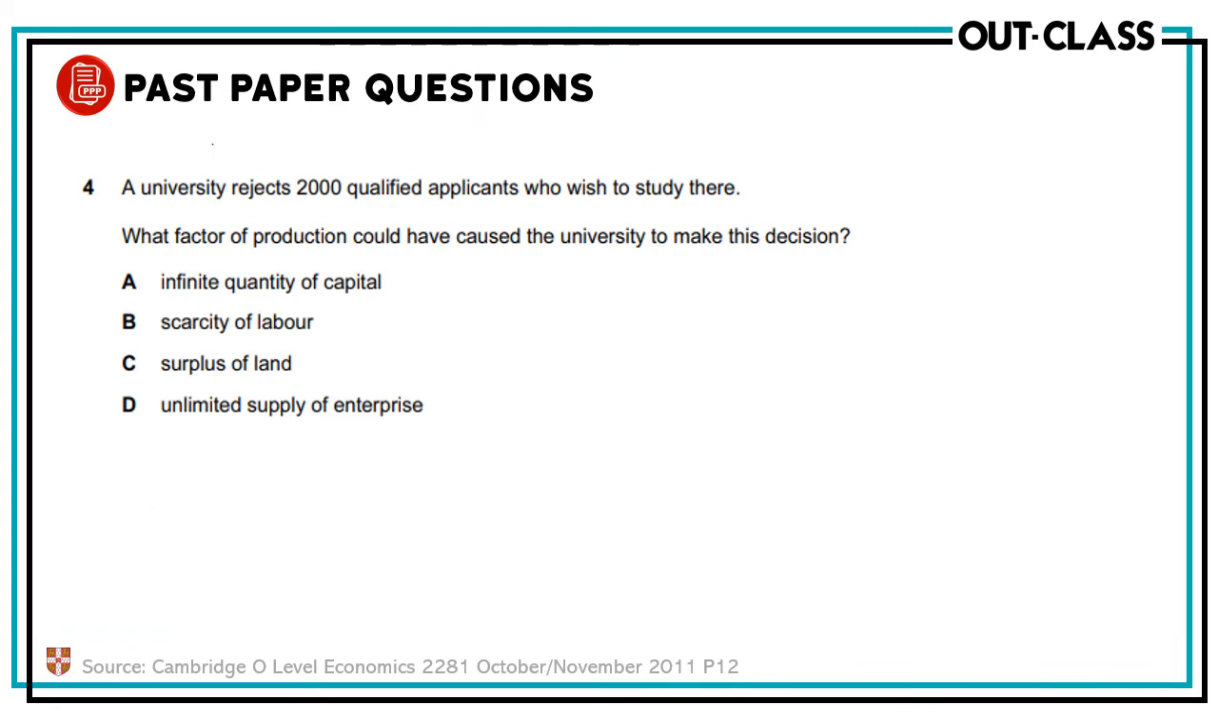A university rejects 2,000 qualified applicants who wish to study there. What factor of production could have caused the university to make this decision? Okay, now let's look at the options. An infinite quantity of capital, scarcity of labor, surplus of land, and unlimited supply of enterprise. Now, the correct option is option B, and the reason is because in all other options they're not talking about scarcity of anything, they're rather talking about everything either being infinite, in surplus, or unlimited. So option B is the correct answer.